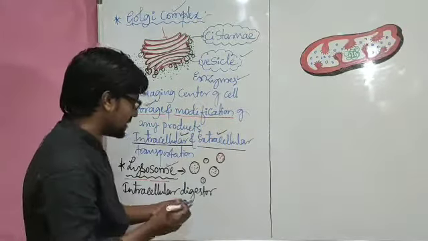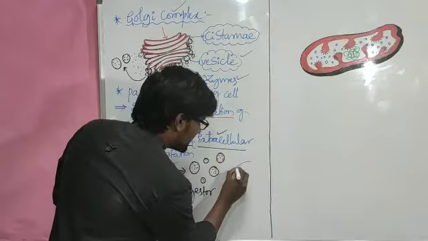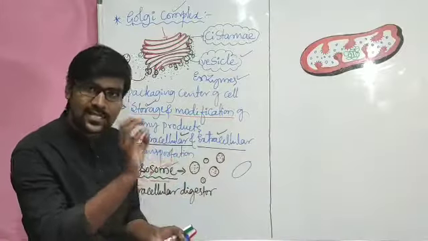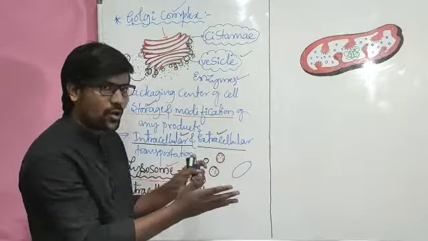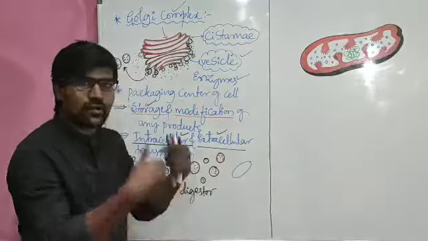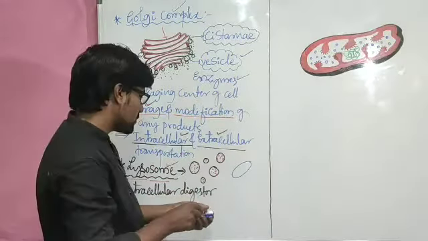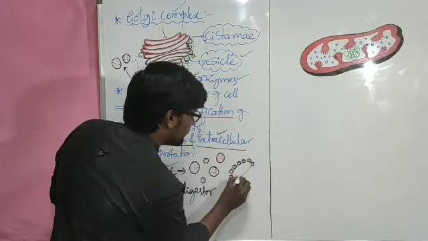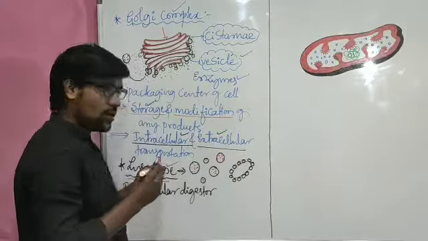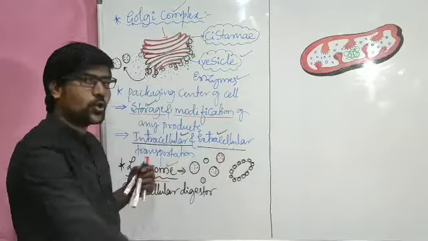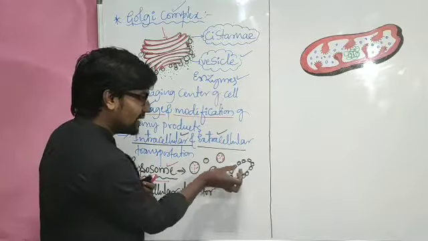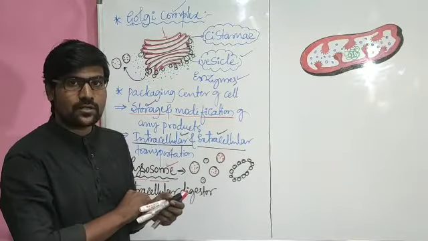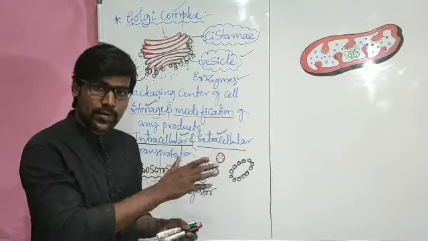Say for example, imagine this is one cell organelle, any one, whatever it might be. Say, mitochondria. Now the mitochondria is damaged, a little bit damaged, or we have to repair it, or the mitochondria is not working. At that time, these are lysosomes. They are attached on the mitochondria. When all the lysosomes attach on the mitochondria, the mitochondria gets broken down or disrupted totally. It is converted into pieces, that old mitochondria.